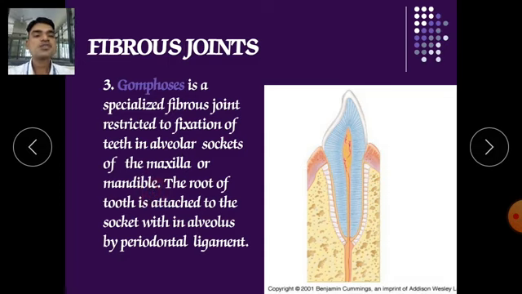The root of the tooth is attached to the alveolus of the socket by the periodontal ligament. That ligament holds the tooth together and won't allow the tooth to come out.